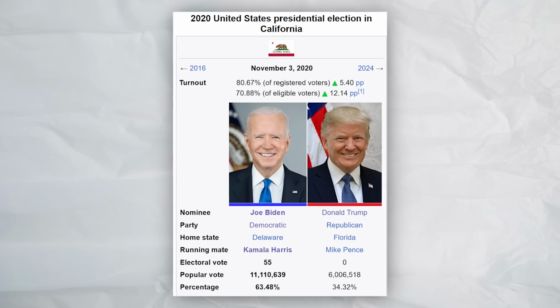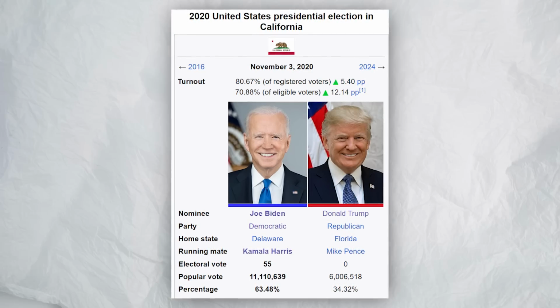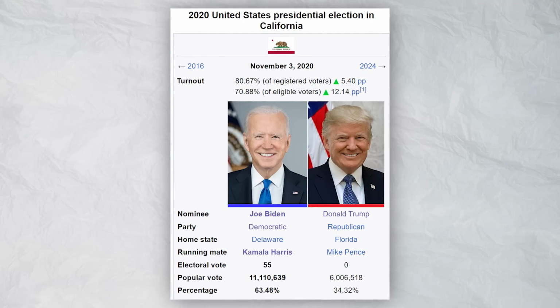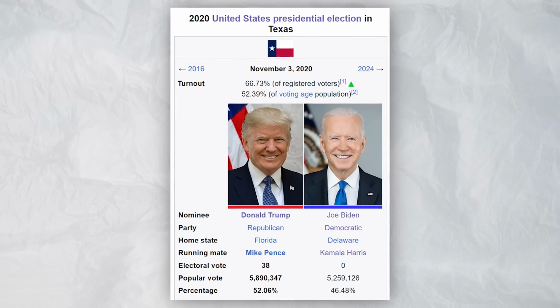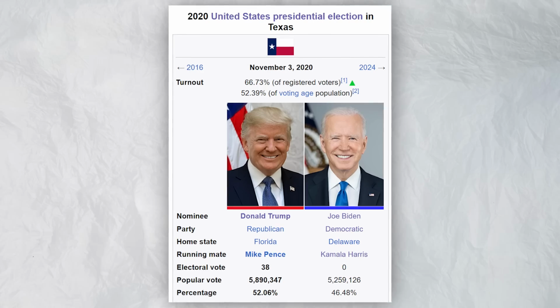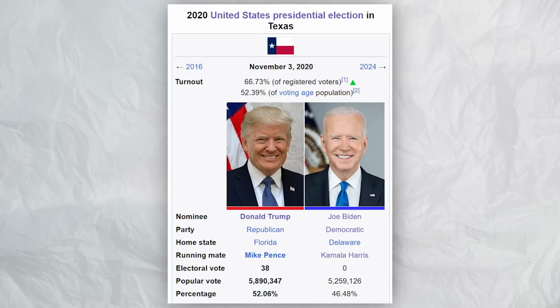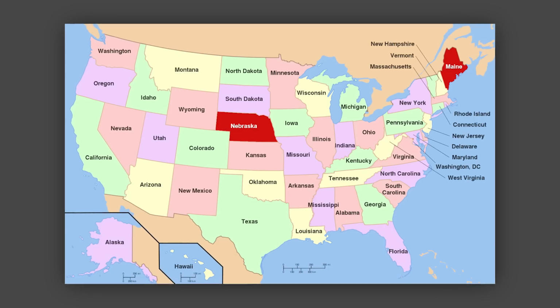So even though about 35% of Californians voted for Donald Trump in 2020, all of the state's electoral votes went to Joe Biden because he won the state, as they say. And the same thing happens vice versa, of course, like in Texas, where Joe Biden received 46%, so almost half of all votes, yet he didn't receive a single electoral vote from that state because they all go to the winner.